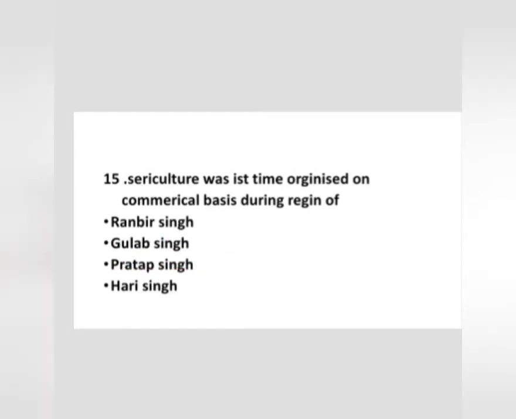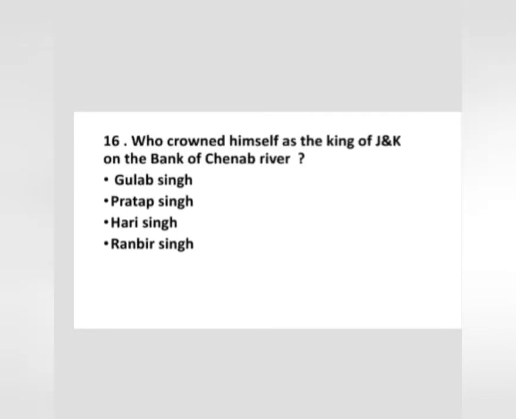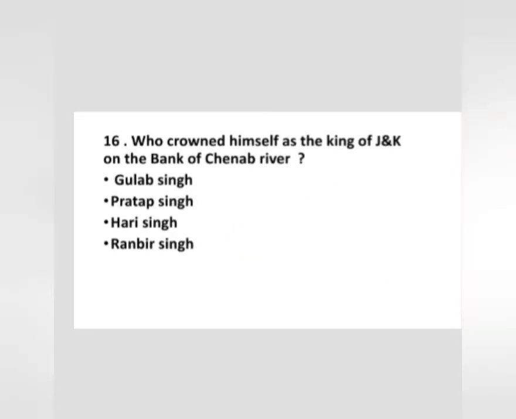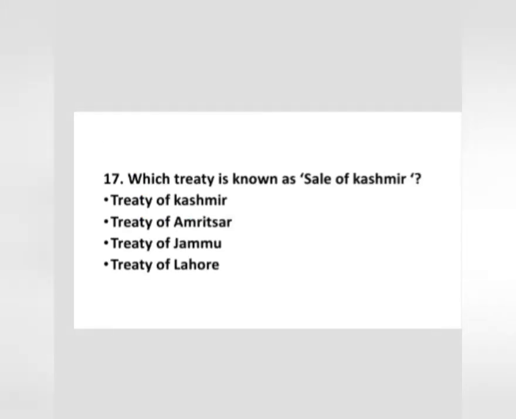Now one more question. Question number 16. Who crowned himself as the king of J&K on the bank of the Chenab river? It happened in 1822. Gulab Singh, Pratap Singh, Hari Singh, Ranbir Singh. The correct option is option number 1, Gulab Singh. Now question number 17. Which treaty is known as the Sale of Kashmir?